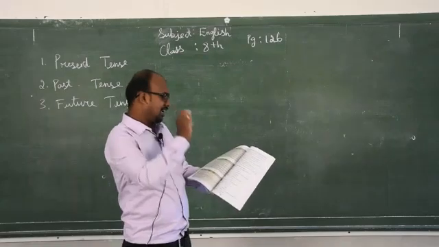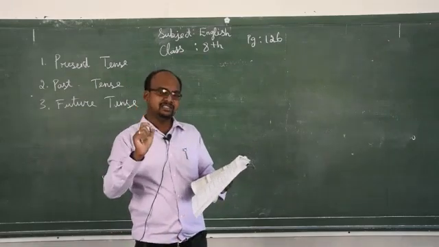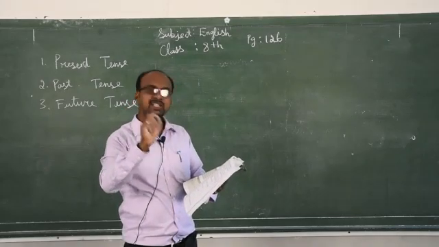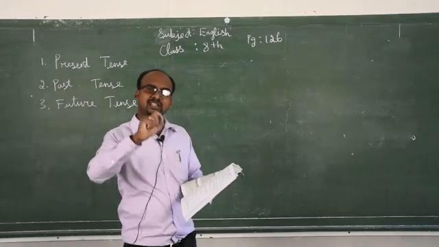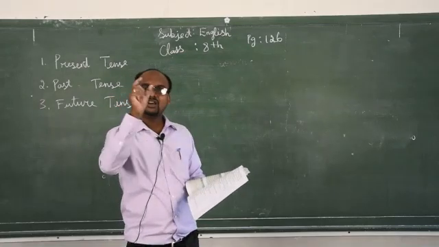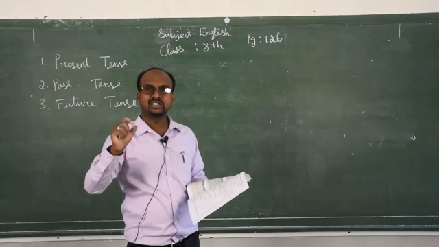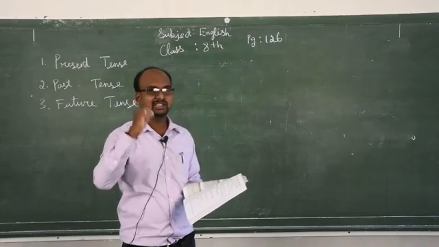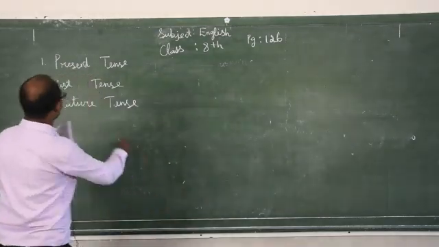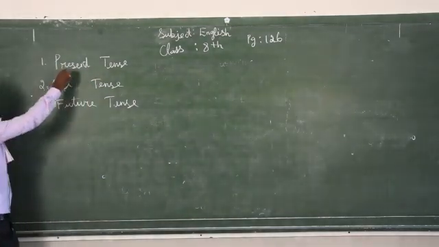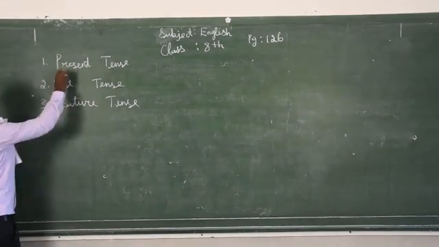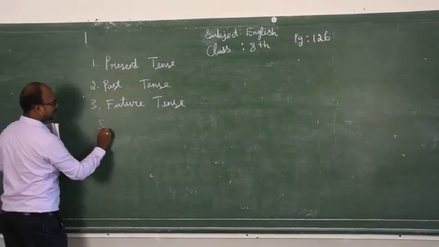Simple present tense is I plus verb. Present continuous tense is I plus verb plus ing. So that is what we are going to work out now. All the 12 tenses we are going to work out with one single sentence. I already told you present tense, past tense, future tense. In each tense we are going to derive three tenses. So first, simple present tense.